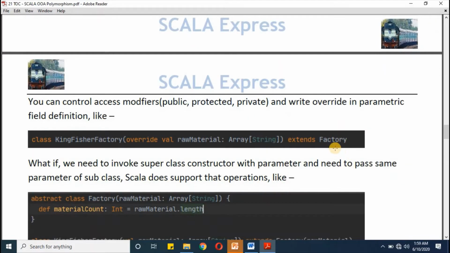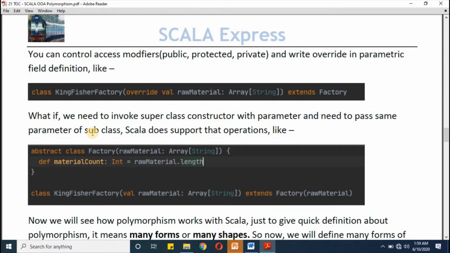Now you may be wondering, what if you have got some constructor parameter here? For that purpose, we will simply keep the reference variable as a factory parameter. So here is one change I have performed. Previously we had raw material as our member function, and now I'm keeping raw material as a parameter itself for the abstract class. And then we have the same parameter for Kingfisher Factory also. So that's how we need to do the inheritance when we are using the extends keyword to inherit the factory abstract class with its constructor parameter.